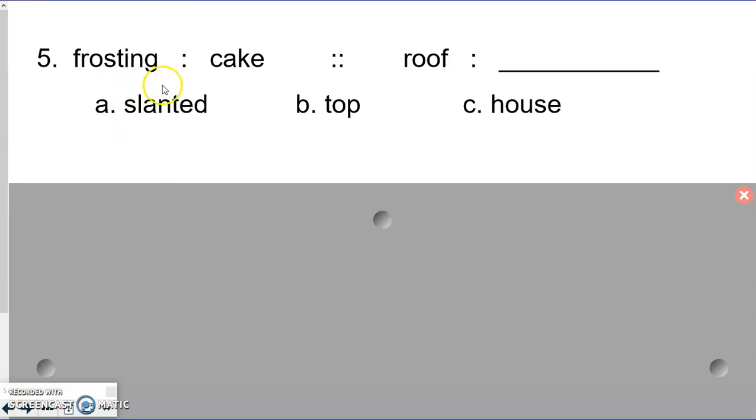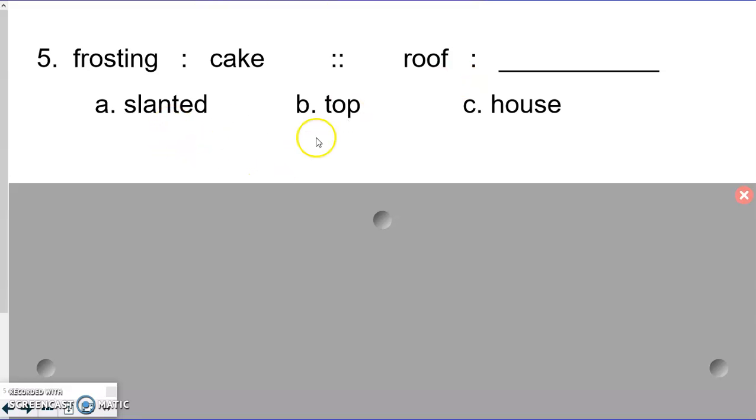All right, frosting is to cake, and frosting is the same thing as icing. So think about how frosting and cake relate, how they go together, how you can verbalize it, turn it into a sentence. You could say frosting goes on top of a cake. So frosting is to cake as roof is to blank. Well, if we said frosting goes on top of a cake, we would say roof goes on top of, so look at our answer choices.